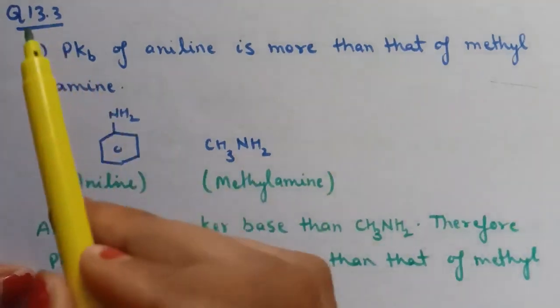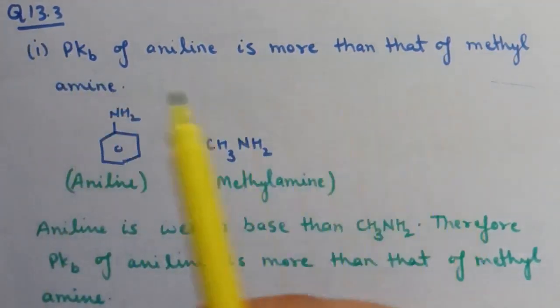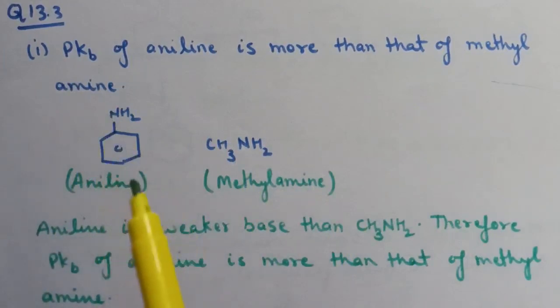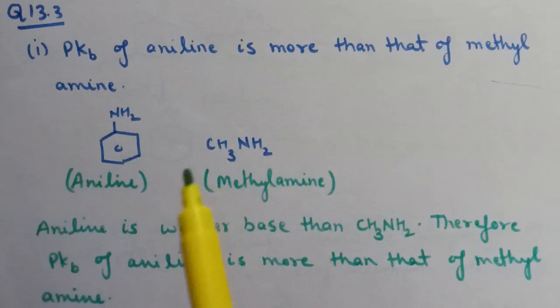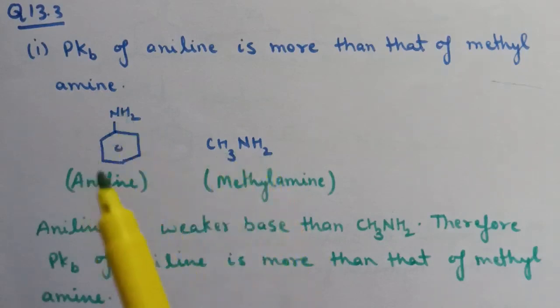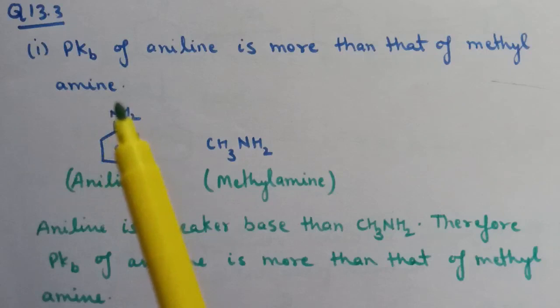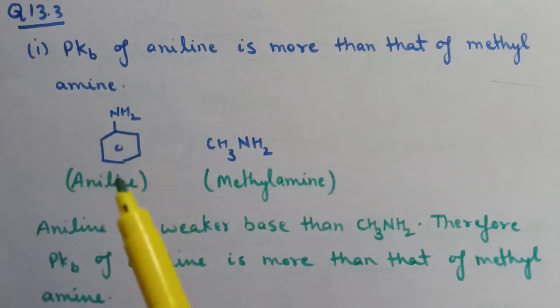Next question is question number 13.3. pKb of aniline is more than that of methylamine. Here aniline is a primary aromatic amine and methylamine is an aliphatic amine. Aliphatic amines are stronger bases as compared to aromatic amines because the lone pair of nitrogen in aromatic amine is involved in conjugation with the benzene ring. Therefore, the pKb value is more for aniline as compared to methylamine.